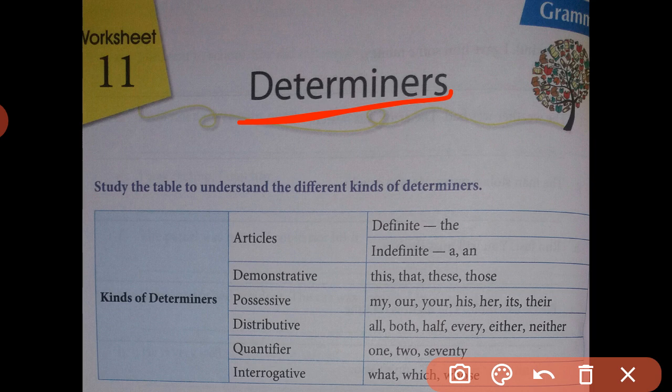If we define determiners, how can we define them? Determiners are a group of words that determine or limit the meaning of a noun phrase. What is the role of determiners in this noun phrase? They simply limit the meaning of the noun phrase. That means they have a specific meaning when they are used in a noun phrase in a sentence. Okay, let's see now.